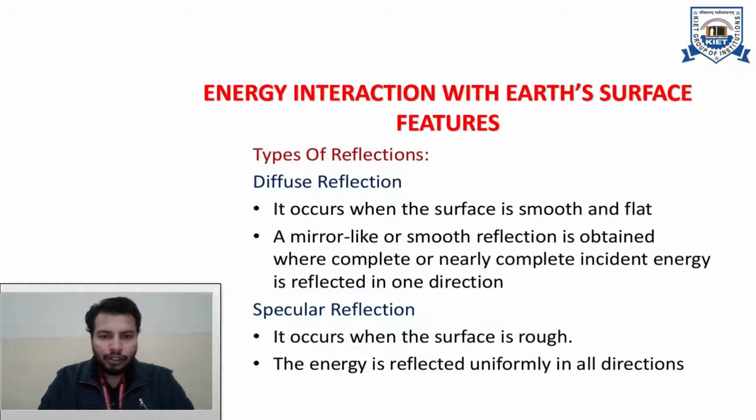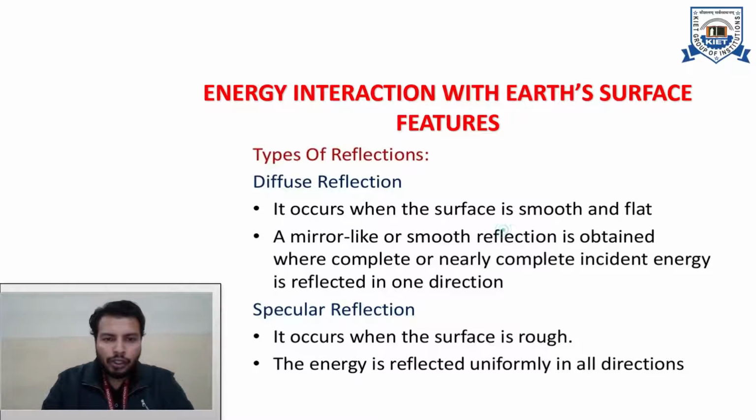So what is diffuse reflection? It occurs when the surface is smooth and relatively flat. So a mirror-like or smooth reflection is obtained, where completely or nearly complete incident energy is reflected in one direction. So when the surface of that object or feature is smooth and nearly flat, the type of reflection that will happen will be diffuse reflection. And when the surface of your feature is rough, that type of surface will tend to cause a specular reflection. So the energy which will be reflected now will be uniform in all the directions.